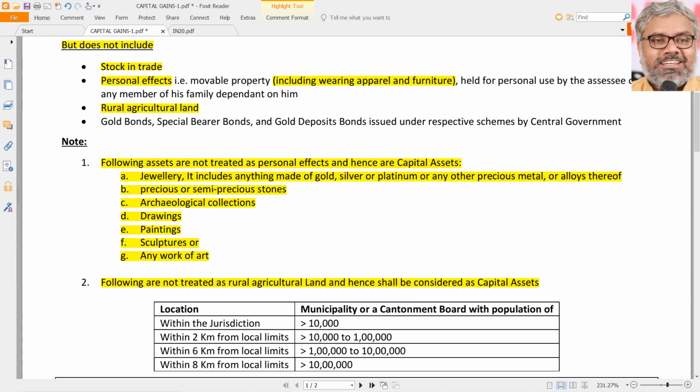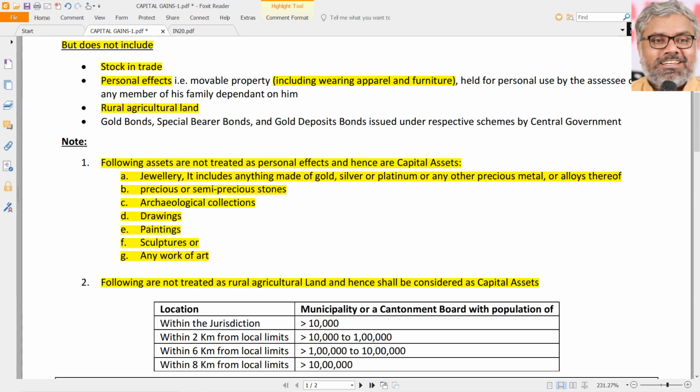Some of the neighbors or somebody in that village made a call to the TV studio where I was giving some kind of confidence to the rural people particularly, not to worry about any cash they have, not to worry about any transactions they did in the form of agricultural activities or in the form of sale of rural agricultural land. No need to worry. If you have 5 crores also, don't worry, go and deposit. Who will ask you? What is going to be a problem? Nothing is going to be a problem.